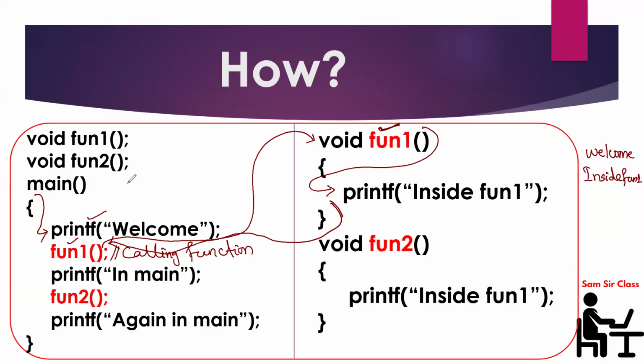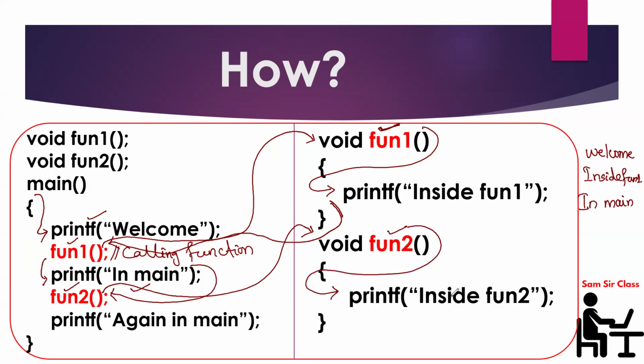Once it returns and the fun1 statement is over, it will sequentially go to the next statement, which is printf. So it will execute and print: in main. Once the printf statement is over, the control will go to the next statement, which is again another calling function. Whenever you call, the control will go outside the main function and check where the same name is available. With the same name, a code has been written. So it will enter that particular body and print whatever is written inside function 2.